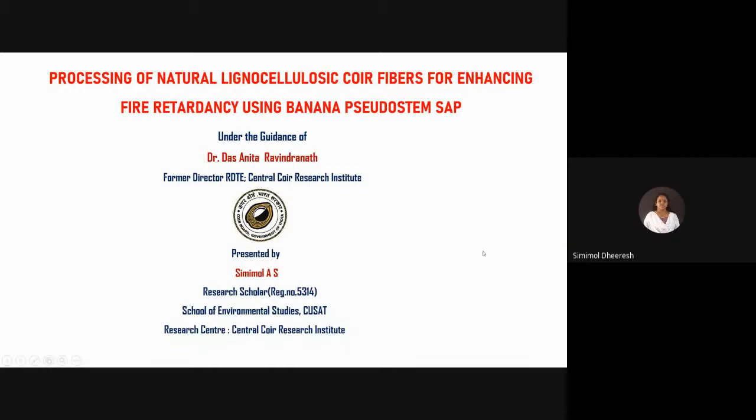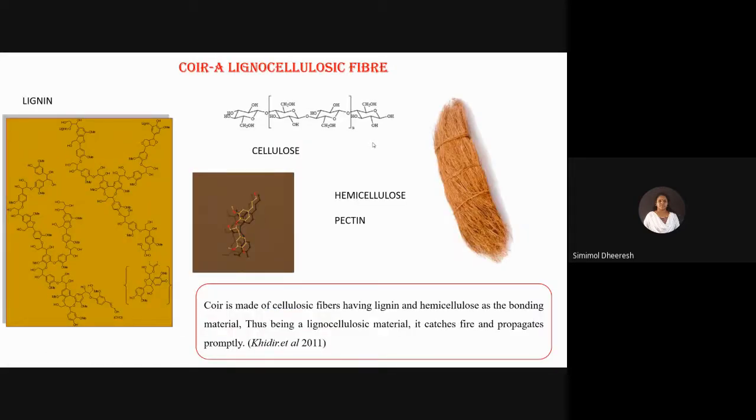Please go ahead. I am Simimol A.S., research scholar in Central Coir Research Institute under the guidance of Anita Devendranath, and my research topic is processing of natural lignocellulosic coir fibers for enhancing fire retardancy using banana pseudostem sap. Coir is a multicellular biopolymer in which crystalline cellulose is arranged helically in a matrix consisting of non-crystalline lignocellulosic complex. It contains lignin, cellulose, hemicellulose, and pectin. Thus, being a lignocellulosic material, it catches fire and propagates promptly.